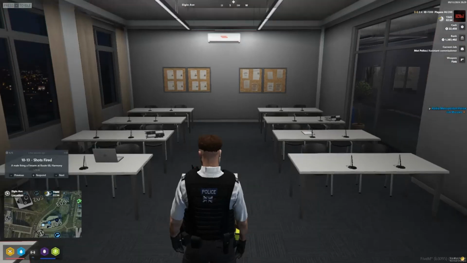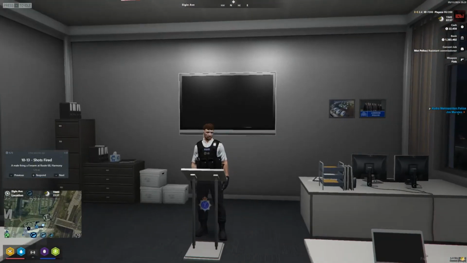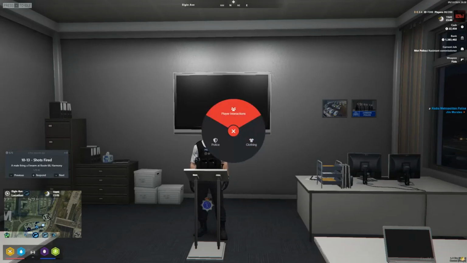Next we'll look at your radial menu, Z muscle, but we advise changing that in your brain settings, as that is also the check ID muscle. So I've reassigned mine to a different key, so I bring it up there. It's where your player interactions and clothing are, but once you're on duty, you have the police one here. On there, you can access your panic, check ID, search, escort, handcuff, send people to jail. That doesn't get used as we use the MDT.